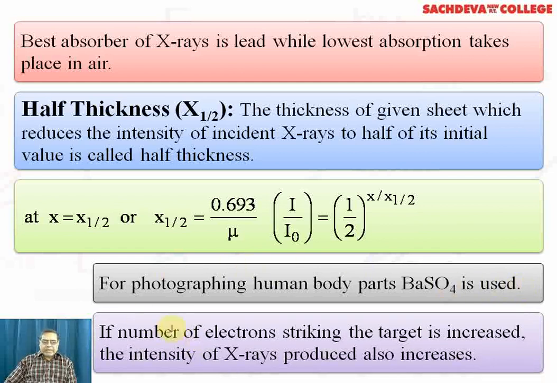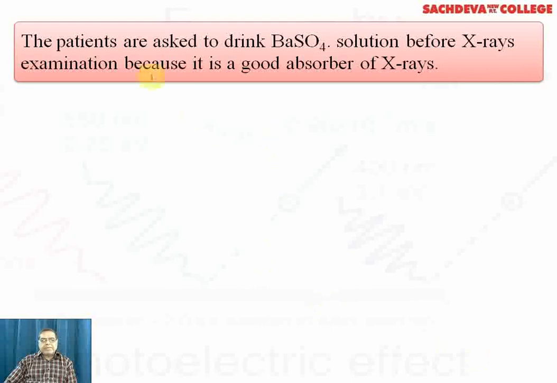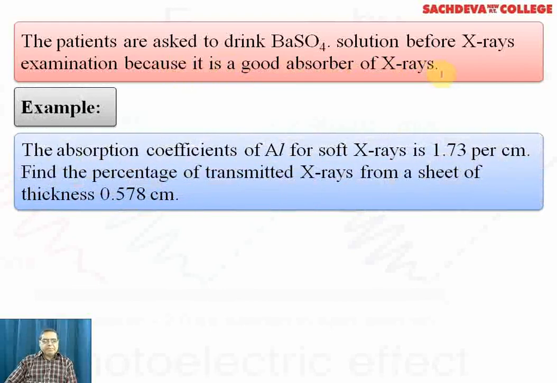If the number of electrons striking the target is increased, the intensity of X-rays produced also increases. Patients are asked to drink BaSO4, known as the barium meal solution, before X-ray examination or radiography is carried out, because it is a good absorber of X-rays. So barium sulfate is a better absorber of X-rays.